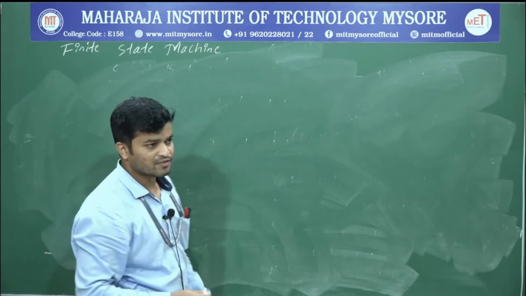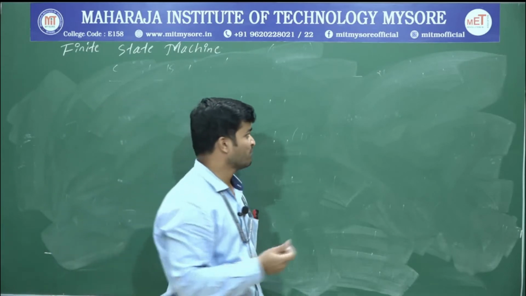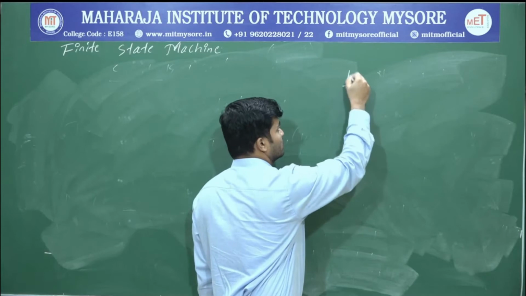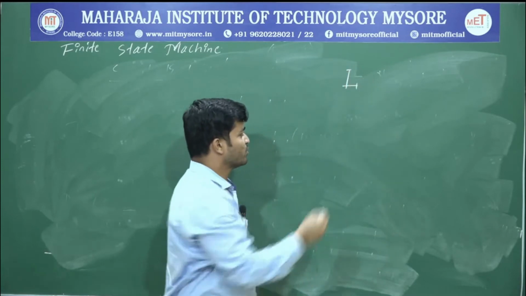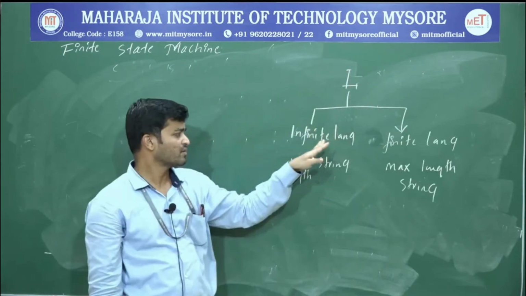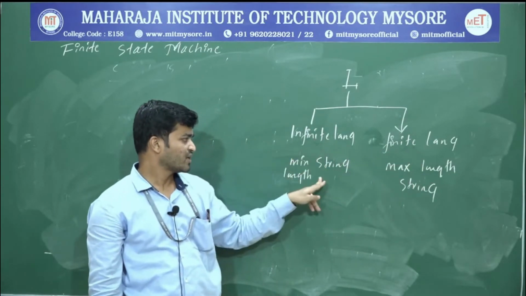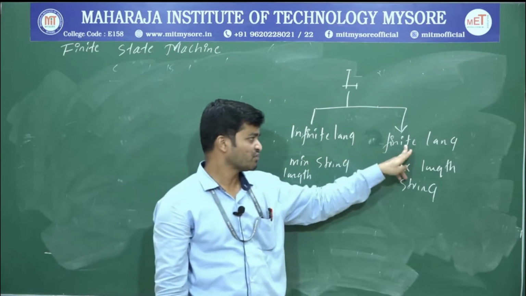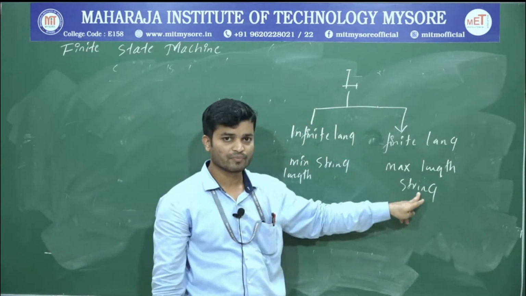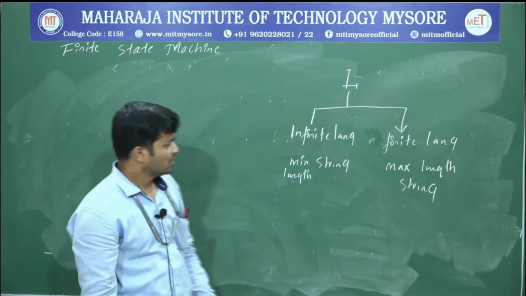If you want to construct a DFA, first we have to identify the language. In languages we have 2 types. The first one is infinite language, and the other is finite language. If the language is infinite, consider the minimum length string. If the language is finite, consider the maximum length string.